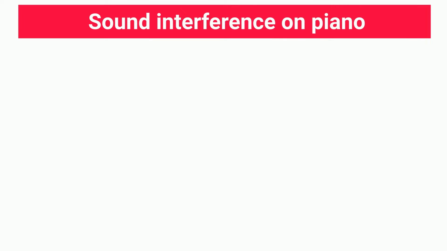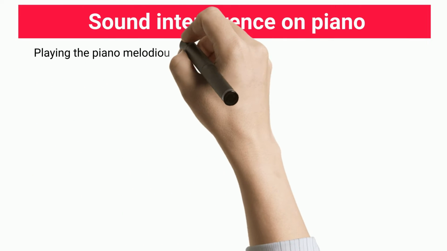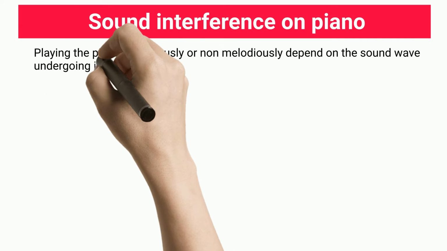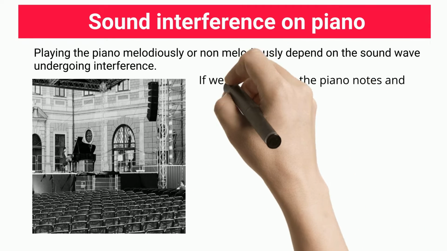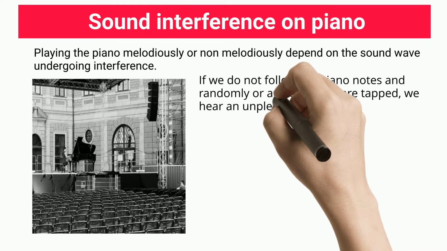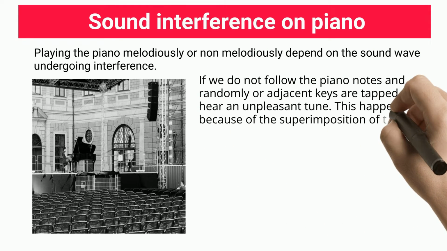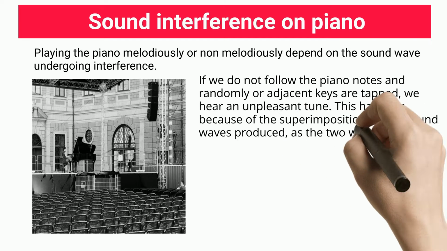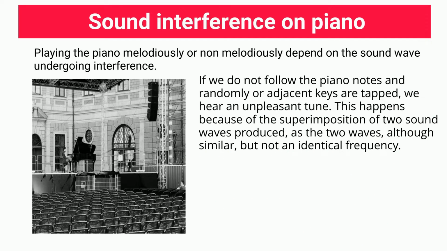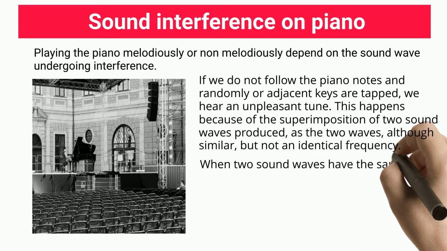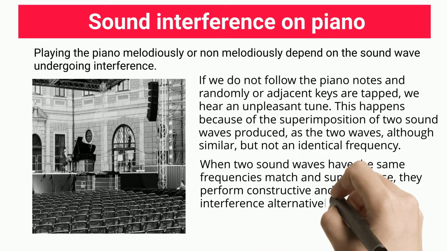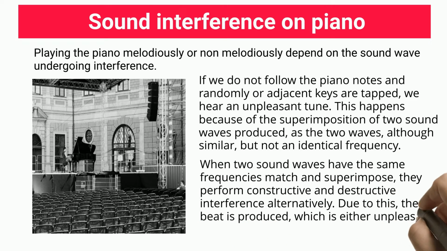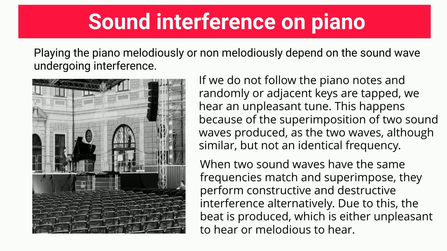Sound interference in piano. Playing the piano melodiously or non-melodiously depends on the sound waves undergoing interference. If we do not follow the piano notes and randomly tap adjacent keys, we hear an unpleasant tune. This happens because of the superimposition of two sound waves produced, as the two waves, although similar, do not have an identical frequency. When two sound waves with nearly matching frequencies superimpose, they perform constructive and destructive interference alternatively. Due to this, a beat is produced, which is either unpleasant or melodious to hear.